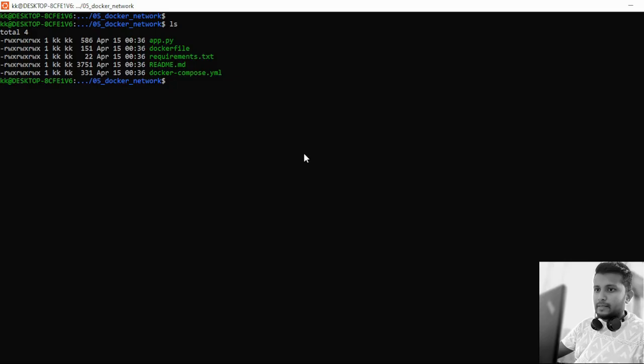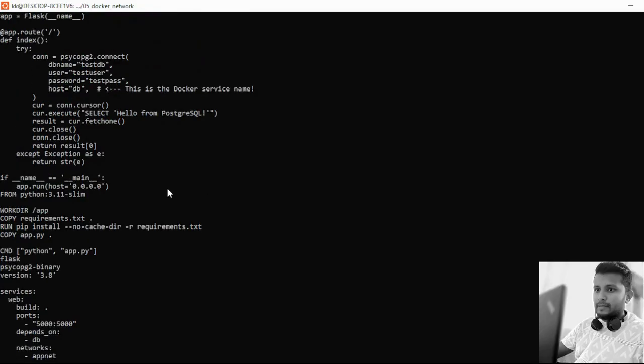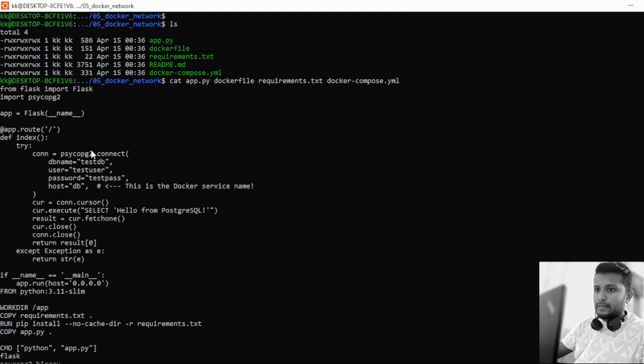So now let's quickly see what we have over here. We have the web server file, the Dockerfile, the requirements file, and the Docker Compose file. Firstly, this is the web service file wherein we are connecting to the database with its credentials.